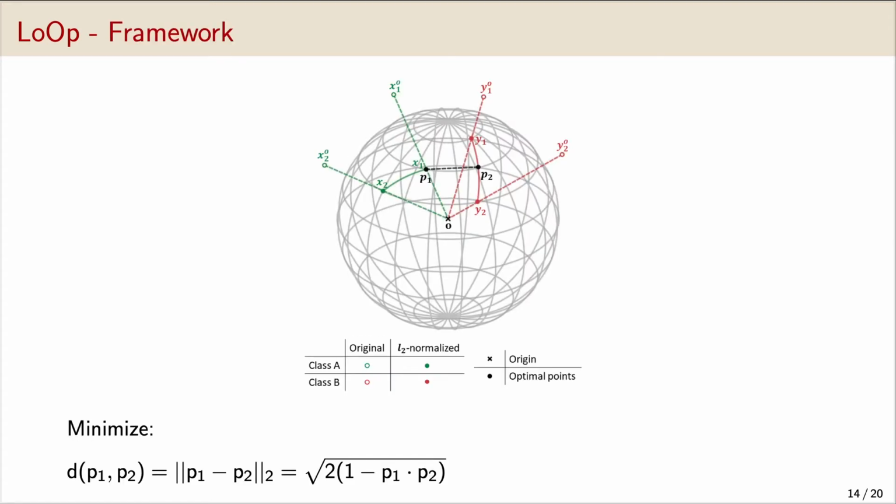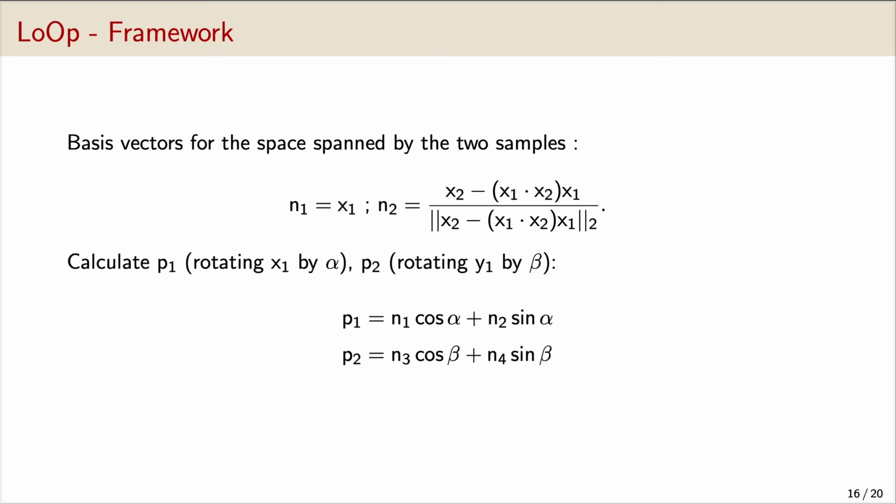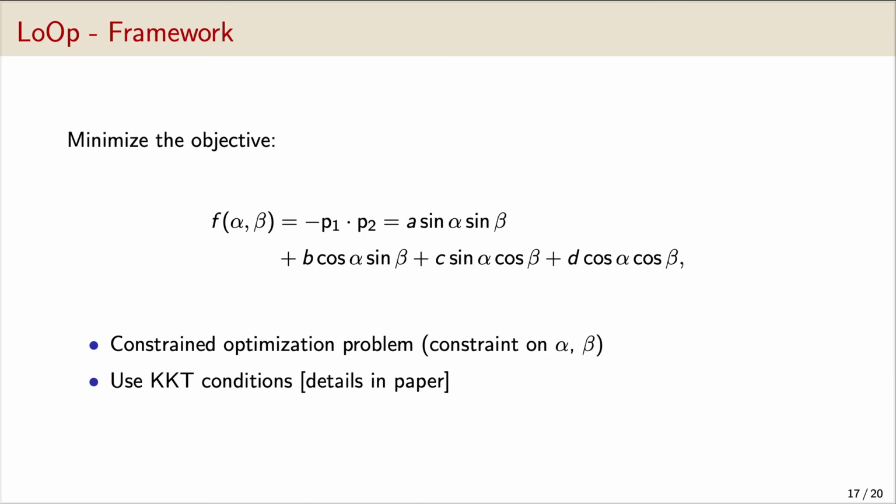Next, for the mathematical formulation, consider the notation shown in this figure. Our objective is to minimize the distance between the synthetic samples P1 and P2. To do that, we proceed as follows. First, for each pair of samples, we apply Gram-Schmidt orthogonalization to obtain the basis vectors for the space they span. Next, we rotate the samples along the curves to get the points P1 and P2.